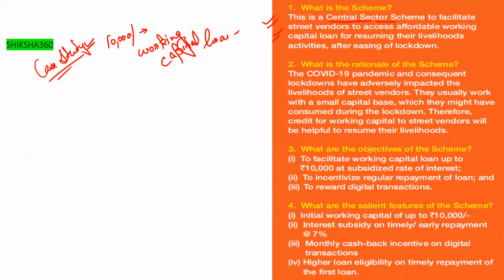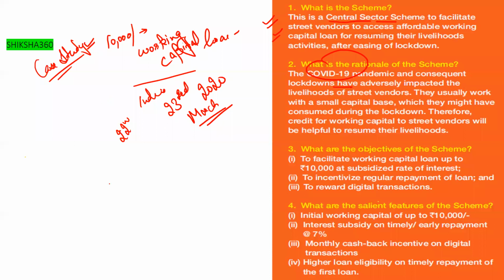So what is the rationale of the scheme? The COVID-19 pandemic and consequent lockdowns have adversely impacted the livelihoods of street vendors. I think all of you are aware that in India, on 22nd or 23rd March 2020, complete lockdown was announced. This led to problems for most people in the country.